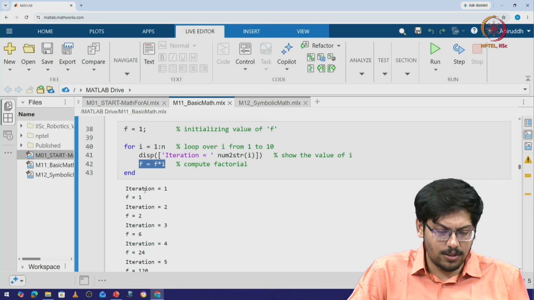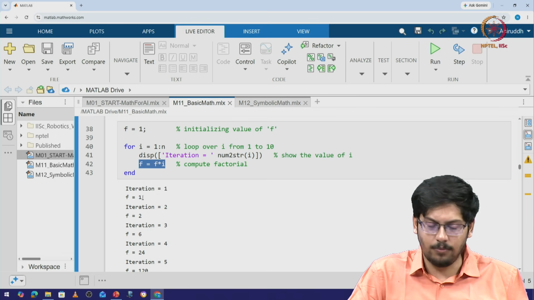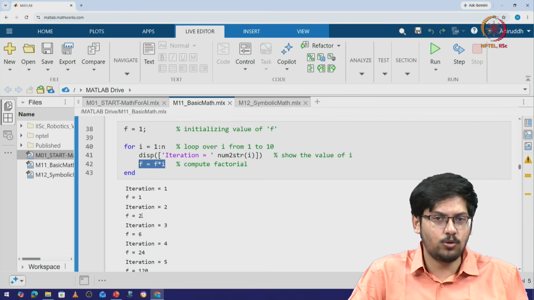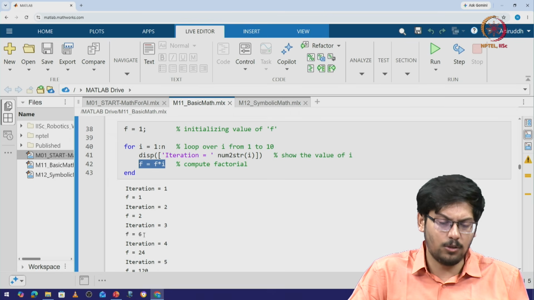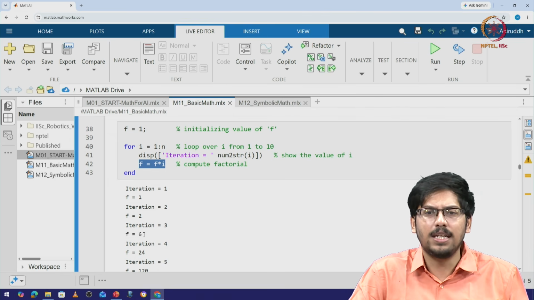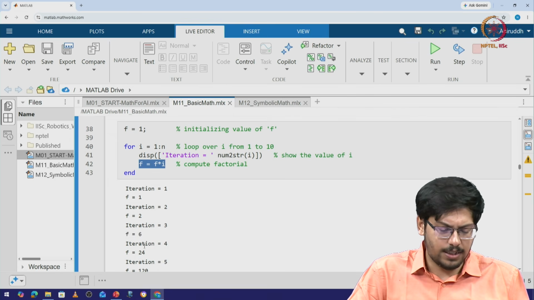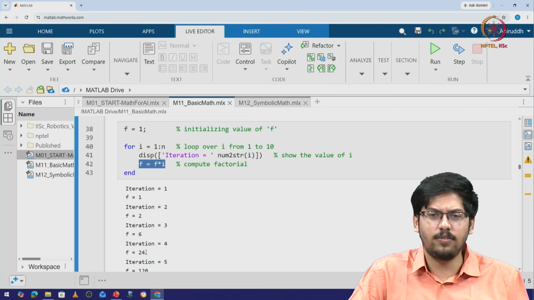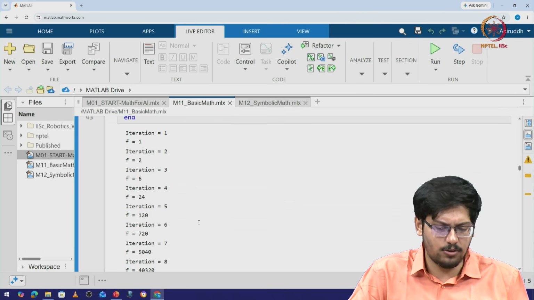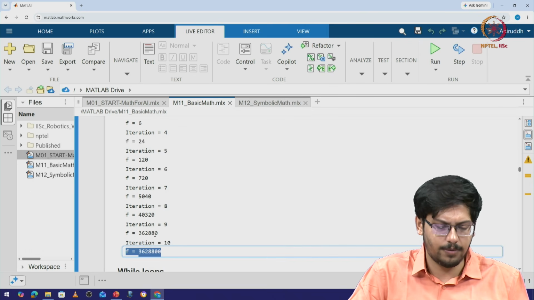So for iteration 1, the value of f is 1. For iteration 2, the value of f is 2. At iteration 3, the f value is 6, because the factorial of 3 is 6. Iteration 4, the value of f is 24, because the factorial of 4 is 24, and so on. It can go on for a very high number here.